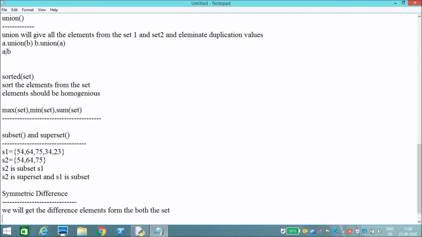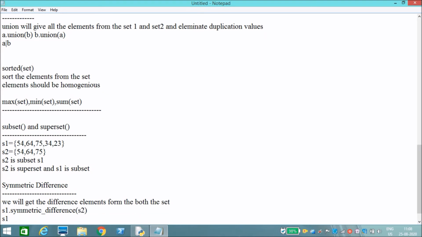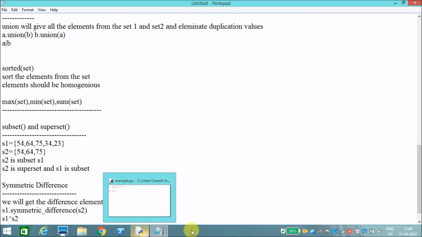How can we represent it? For example, S1 is my first set, then dot symmetric underscore difference of B, you should use the underscore. S2 is my second set. It will display the different elements from both the sets. We can also represent it using S1 caret symbol S2. Okay, now let's execute this one.